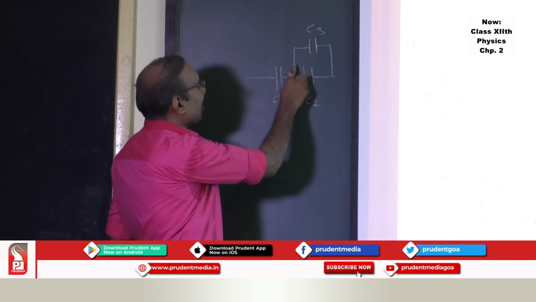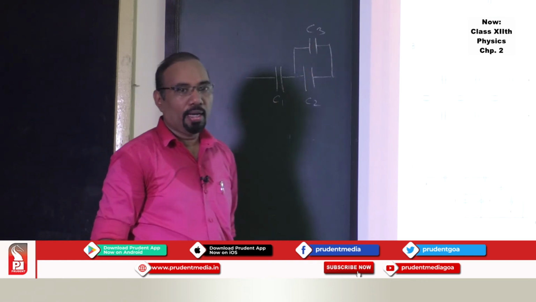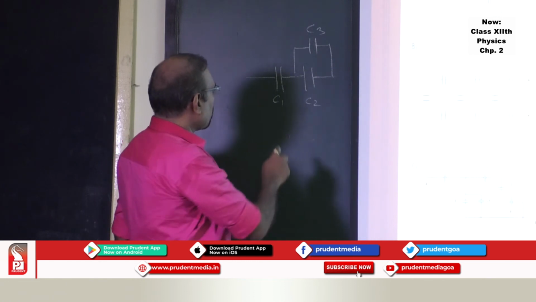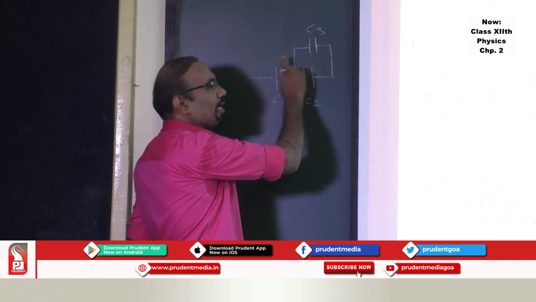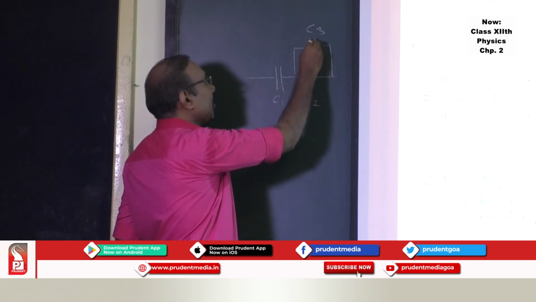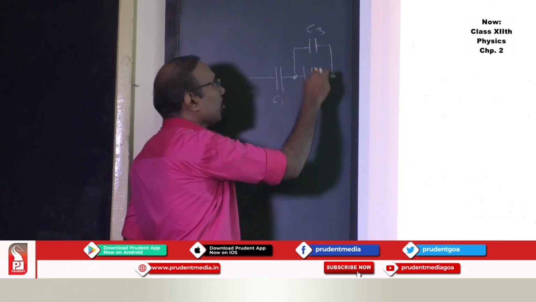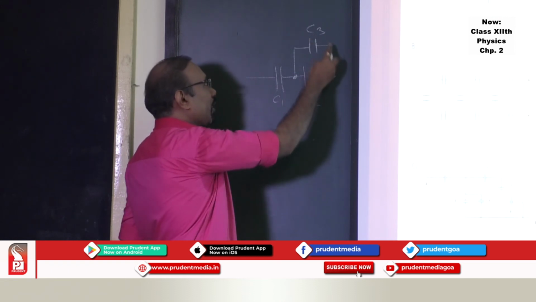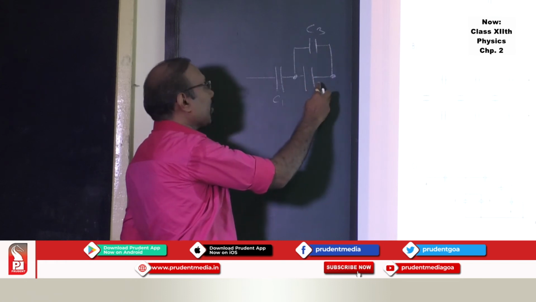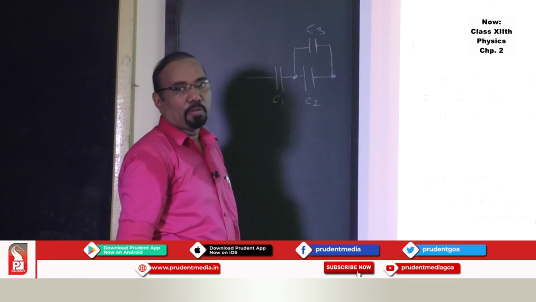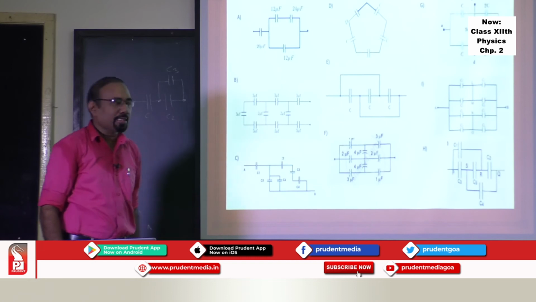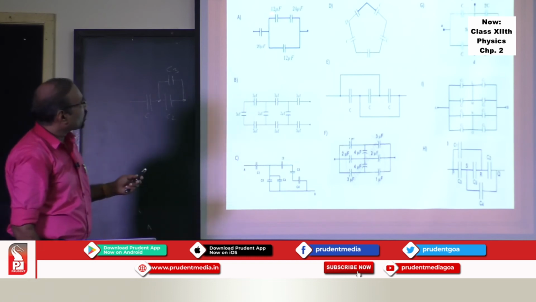When this type of branching takes place, be careful and use the concept accordingly. In this case, C1, C2, C3 are not in series. C2 and C3 are between the two common points, so they are in parallel. You can find the combination of that, and you can add it to C1 to get it in series. So you can solve this situation.